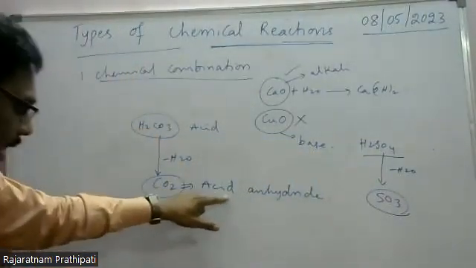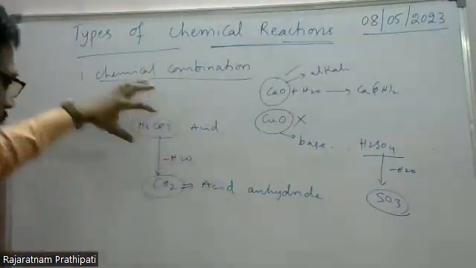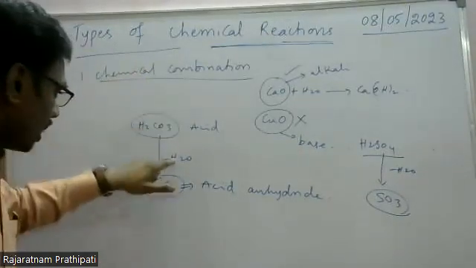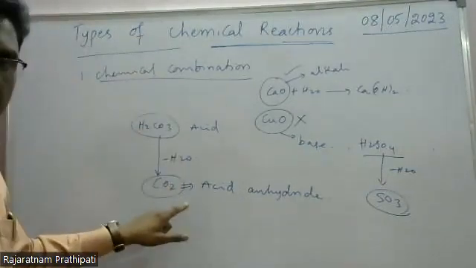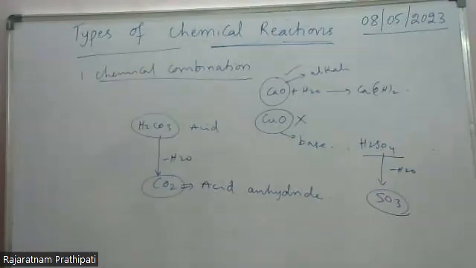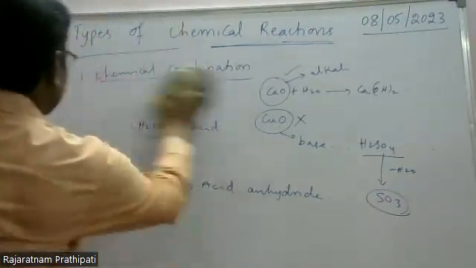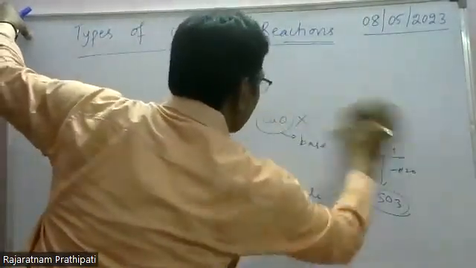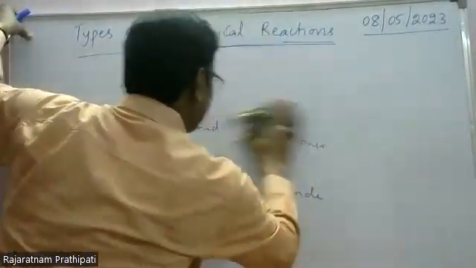CO2 is the acid anhydride of carbonic acid. So from acid, by the removal of water, you get acid anhydrides. Is it clear, children? This is about chemical combination reactions.